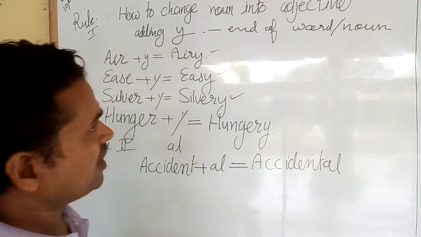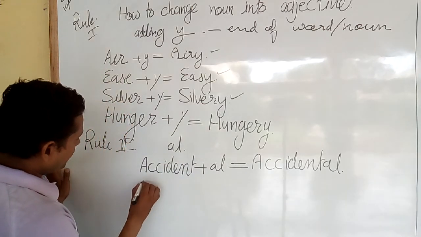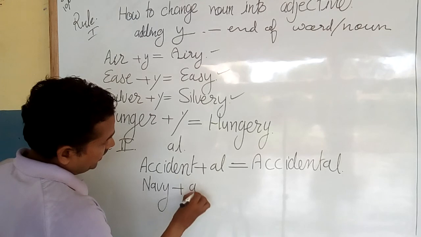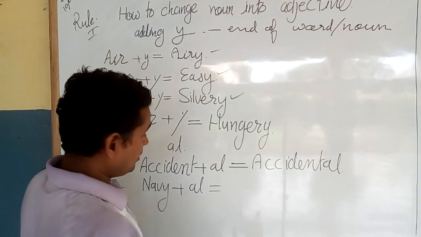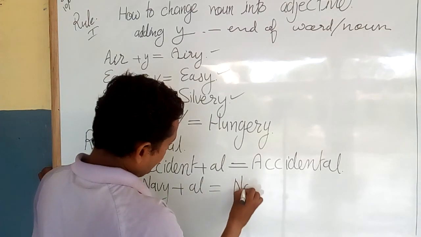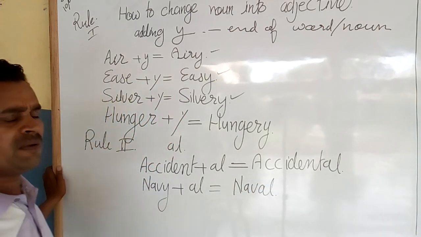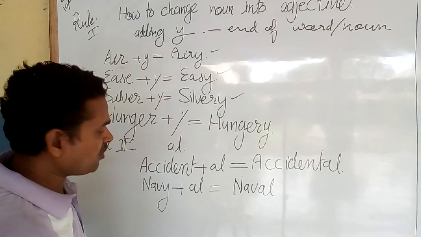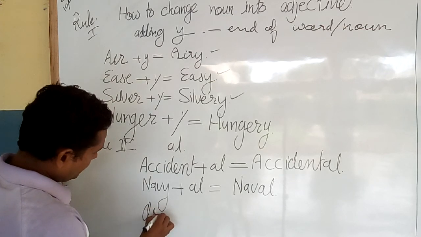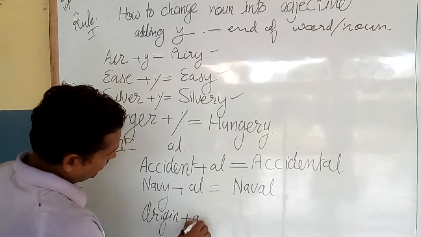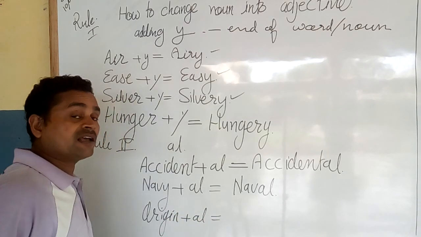You understand? Other words also you can take. Navy. You can add al. It will be naval. And take origin also, and you can add al at the last.